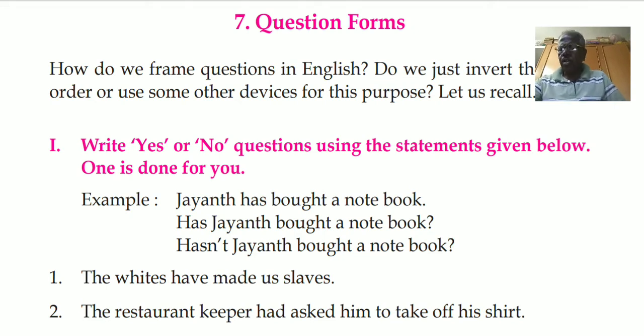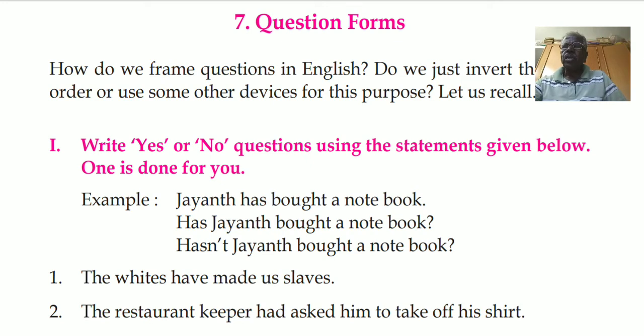So we have some sentences. Let us see. The first one, the whites have made us slaves. You see there is an auxiliary there, that is have. So you must use that. The question will be, have the whites made us slaves? As I told you, when I start the grammar, take a notebook, carry on writing. Whatever I give, you must take down.